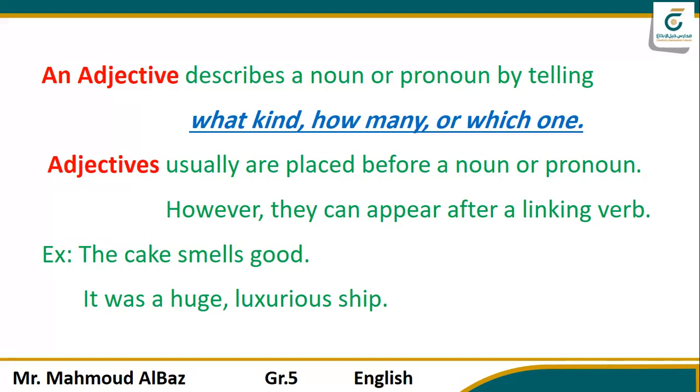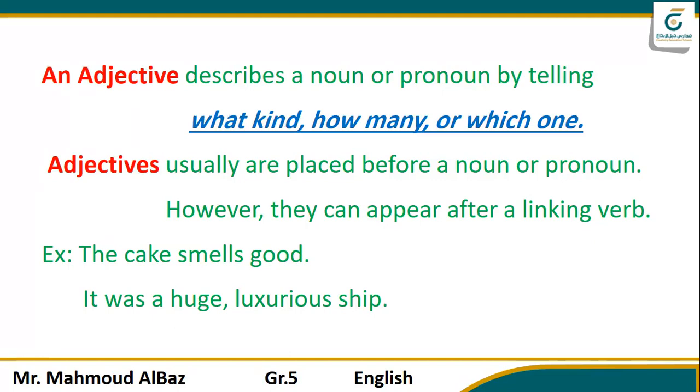And where can we find adjectives in sentences? Yes, we find adjectives before nouns and after linking verbs. Do you remember linking verbs? Linking verbs: verb to be, am, is, are, was, and were. And some verbs like smell, sound, taste. These are linking verbs, some of them, of course, not all of them. Here in this example, the cake smells good. What is the adjective here? Yes, the word good. It's an adjective.